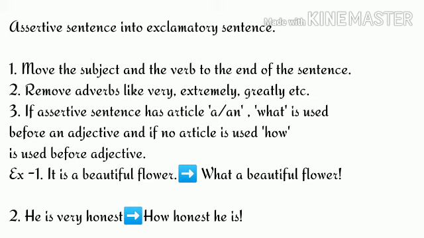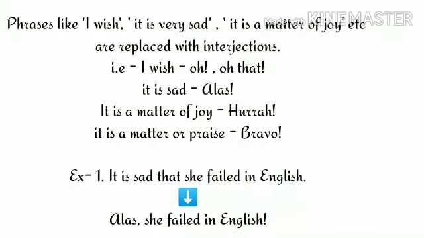Now, there are also some conditions for converting assertive sentences into exclamatory sentences. Remember, if words like I wish, it is very sad, it is a matter of joy, etc. are given, then these phrases are replaced by interjections. For example, I wish is replaced by oh. It is sad is replaced by alas. It is a matter of joy is replaced by hooray. It is a matter of praise is replaced by bravo.